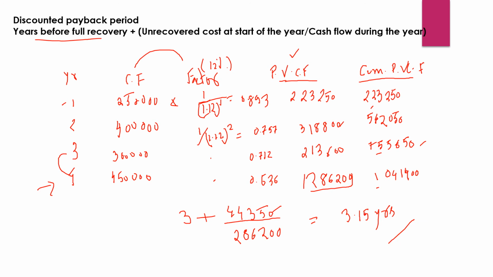But what was the condition? The condition was that our investment amount should be recovered within 3 years, right? But here it is exceeding, so we will reject this project. Okay, with both the methods it should have been 3 years or less, only then it would have been accepted. Understood? I hope the payback period questions are clear. If it is not clear, please ask me.